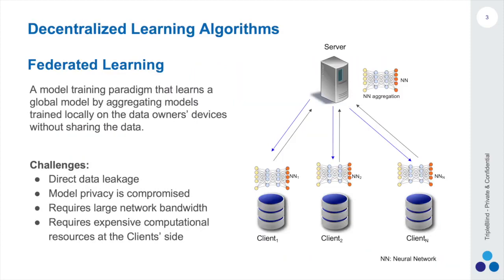To address most of these challenges, specifically data sharing, several distributed learning paradigms have been proposed, and one of the most popular approaches is federated learning. In the most straightforward setup, the protocol is orchestrated by a central server that manages the clients' training and maintains a master copy called the global model.